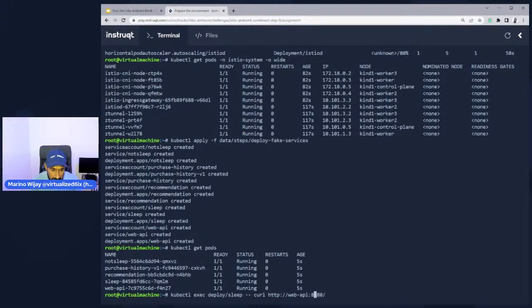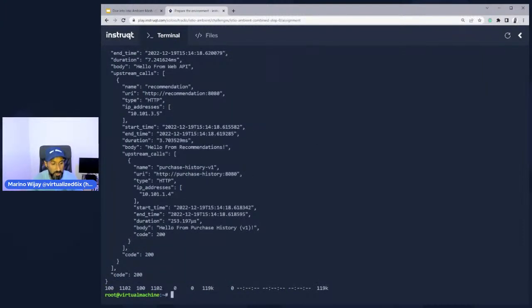Now, if I do a simple exec command here, as you can see in the instruction pane, I'm execing into the sleep pod, and I'm making a curl towards the Web API. Do you think it'll be successful without looking at the instruction pane? It technically can, and it should, because I have nothing stopping it from communicating. So that looks like our web app's working.